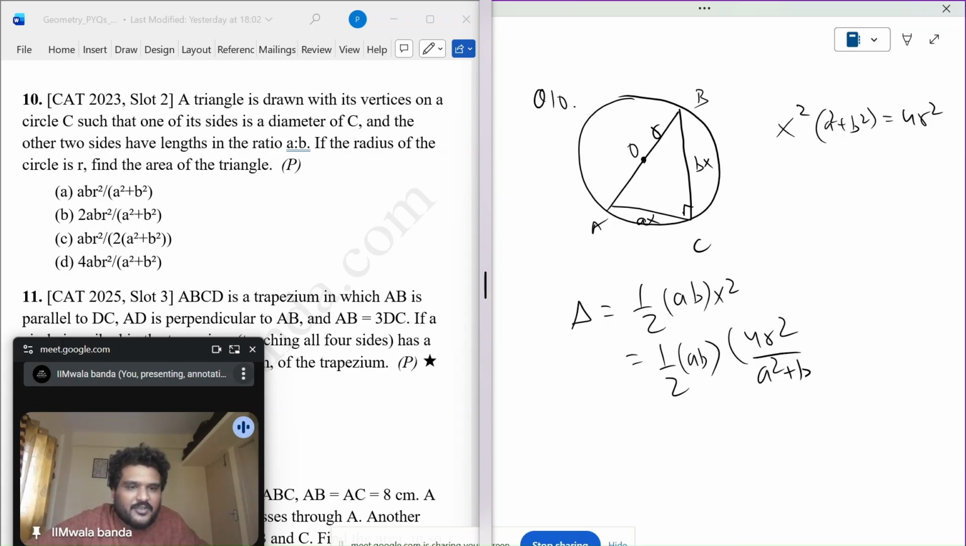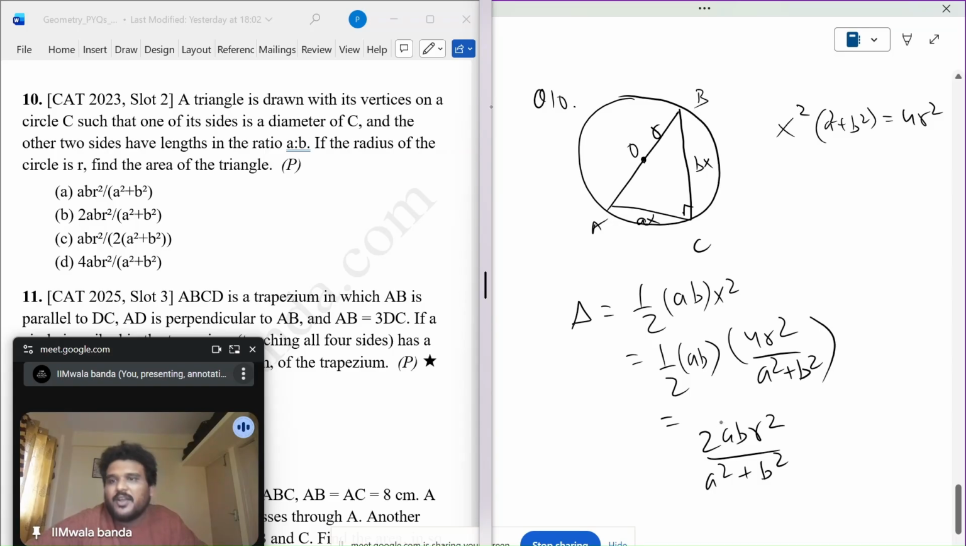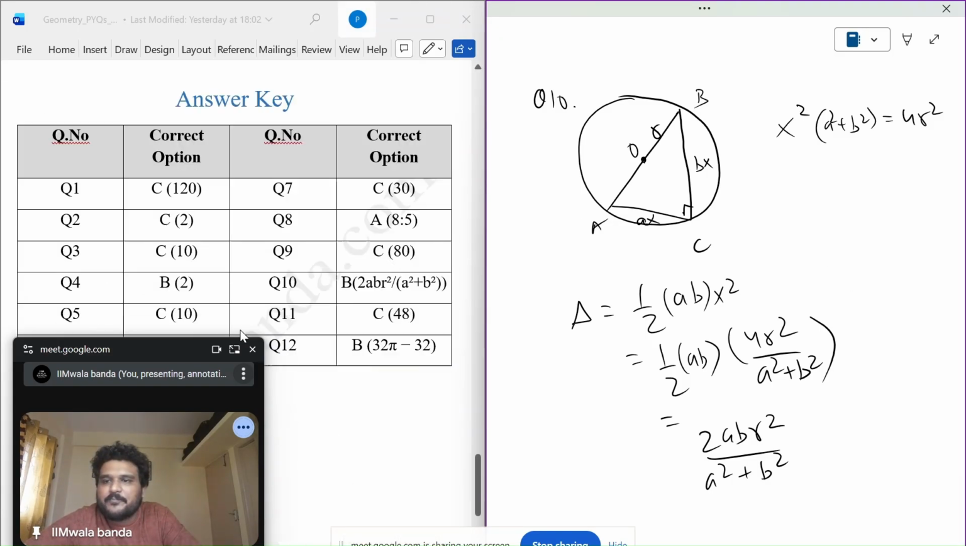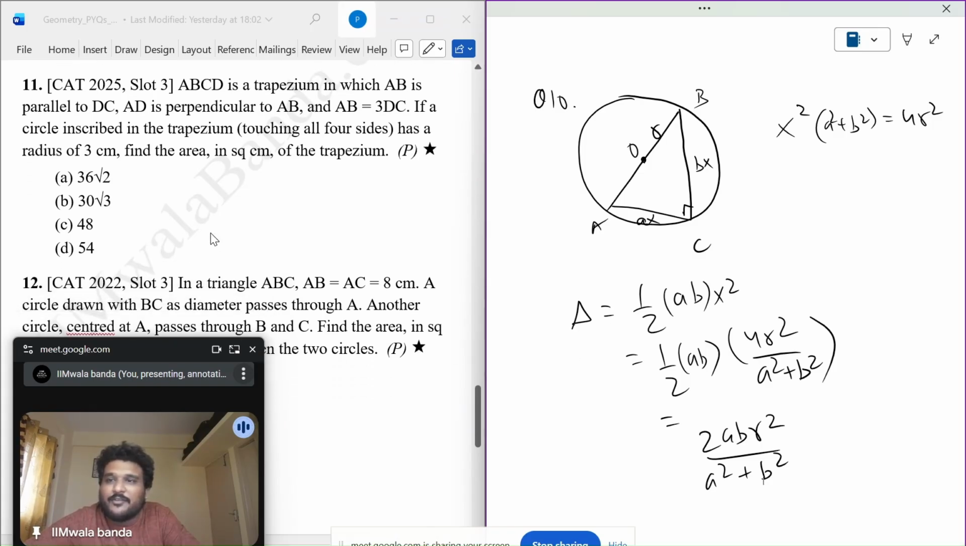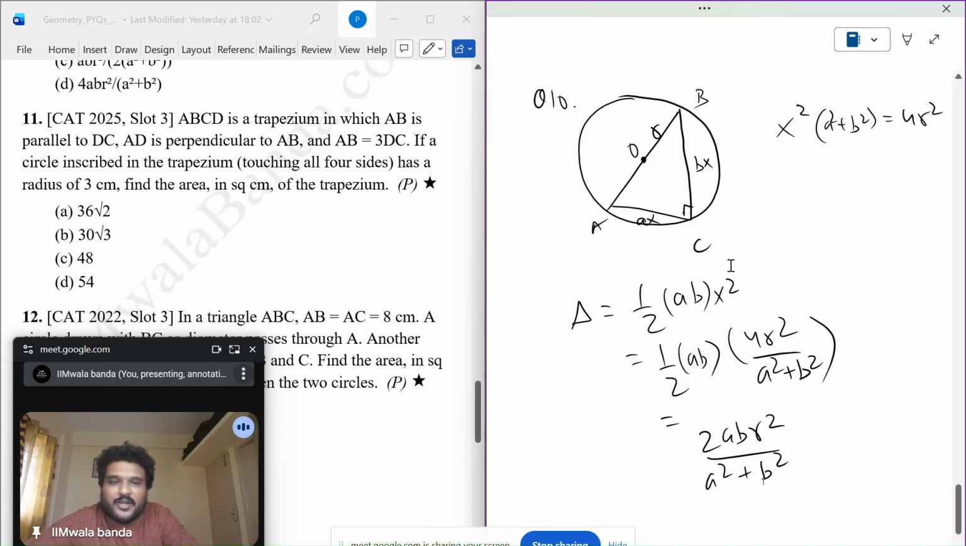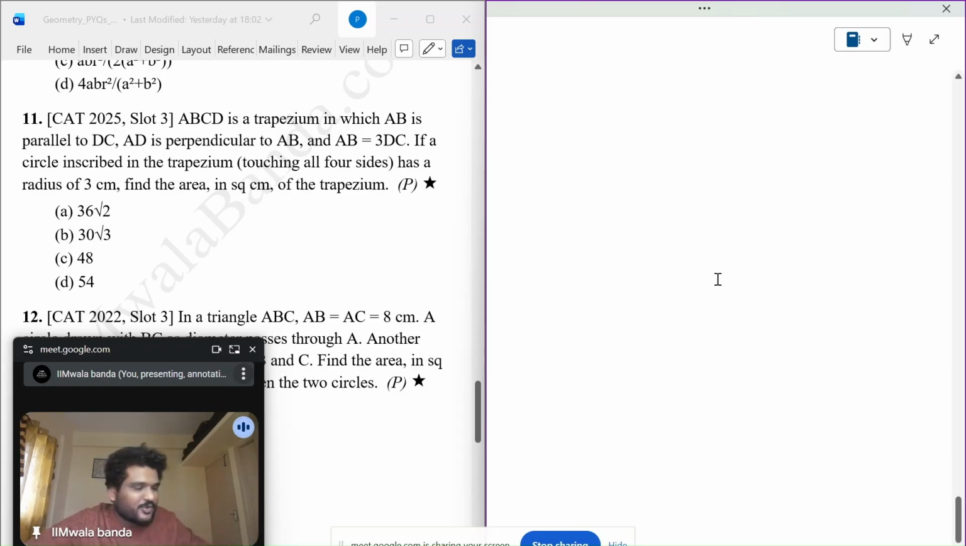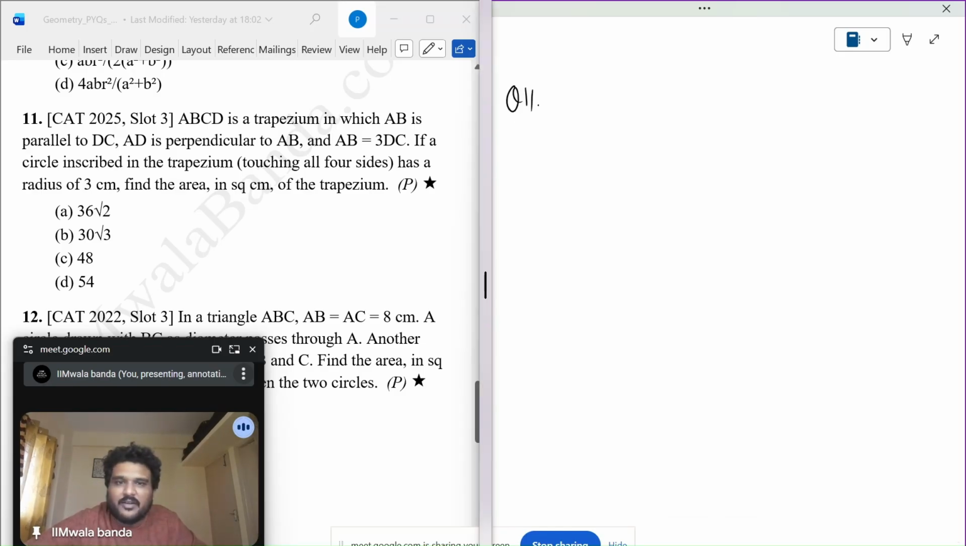Looks pretty easy actually. 2ABR square upon A square plus B square. Is there an option? 2ABR square upon A square plus B square. Yeah. Very, very low hanging fruit and it actually came in CAT 2023. So you can imagine geometry is so manageable if you look at it.